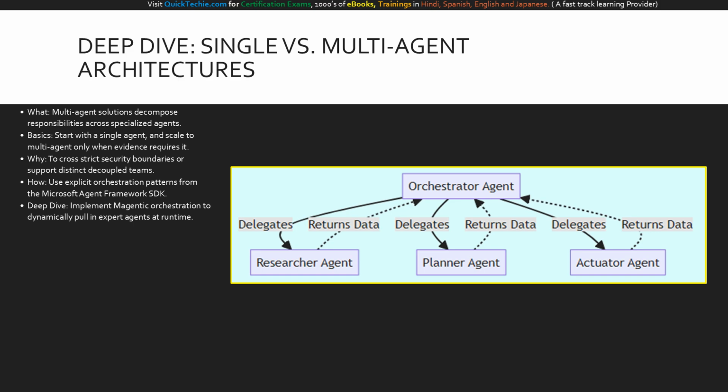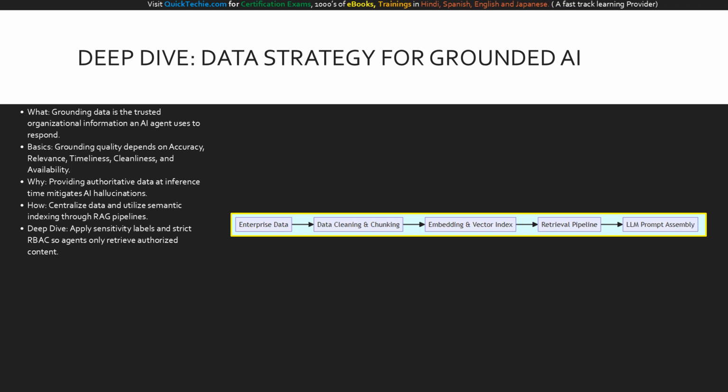This ensures a robust, scalable architecture. A strategy is only as good as its data. What is grounding data? It is the trusted, domain-specific organizational information that an AI agent uses to formulate its responses. The basics of evaluating this data rely on 5 dimensions: accuracy, relevance, timeliness, cleanliness, and availability.